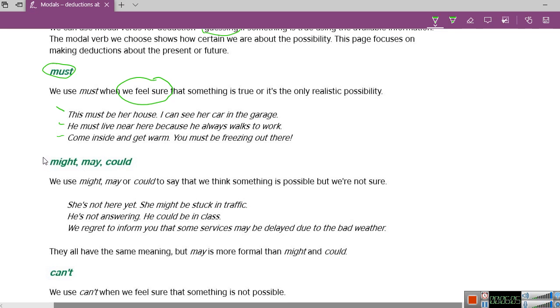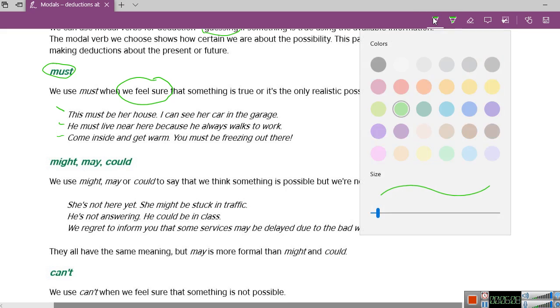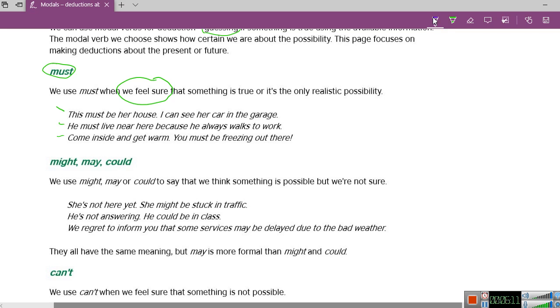Now we also have might. Let me change the color. Okay, so let's call this number 2. Might, may, and could. These all mean the same in this context of deductions. So we can use either of those anytime. Now let's see how it behaves. We use might, may, or could to say that we think something is possible, but we are not sure. You notice how it changes from must? In must, we feel sure, but in might, may, could, we're not sure. This is the key word here.